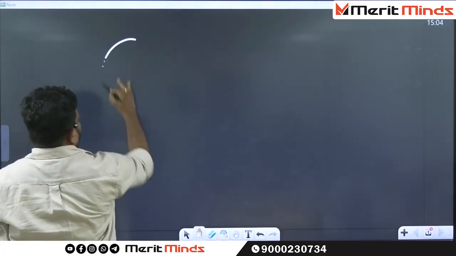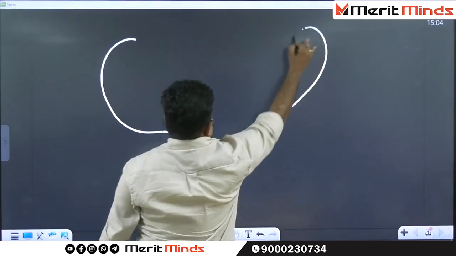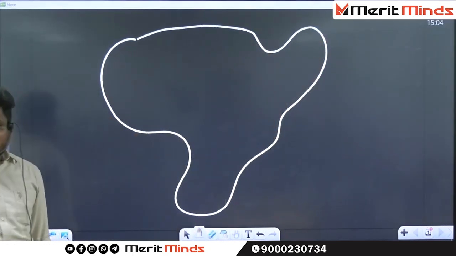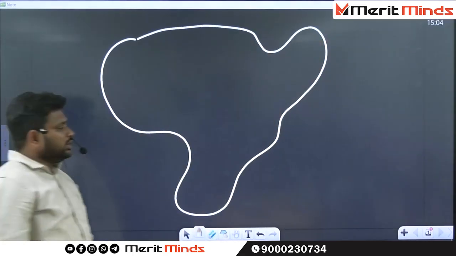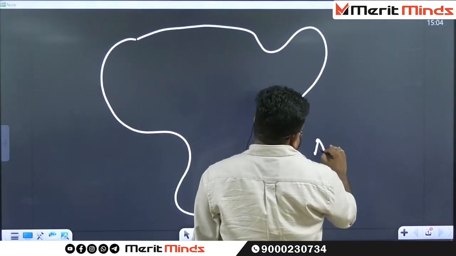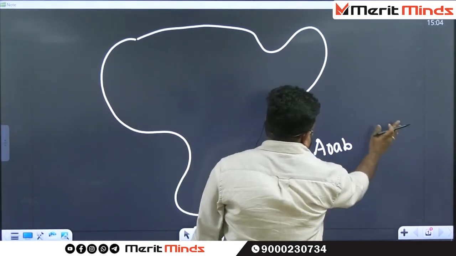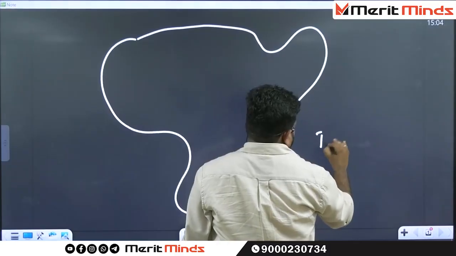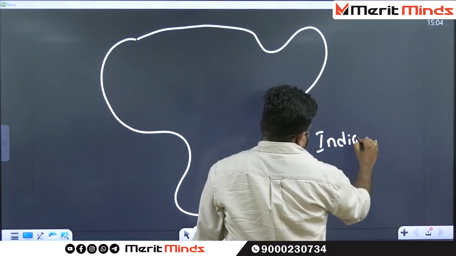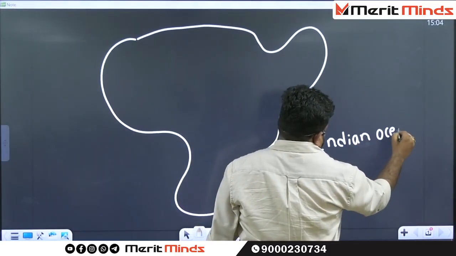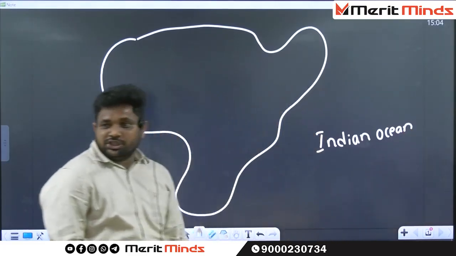See here, if this is the African continent, to the eastern side of the African continent there is a sea, don't write Arabian, the Indian Ocean.